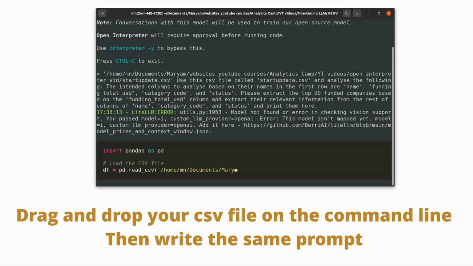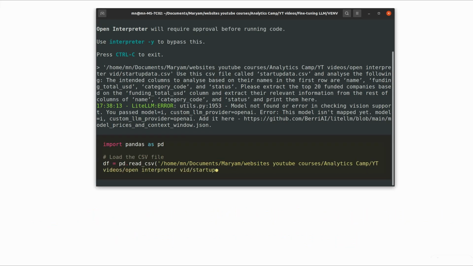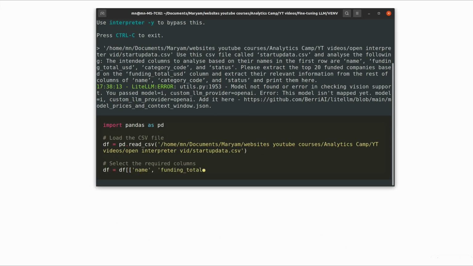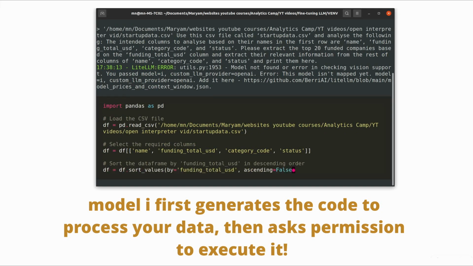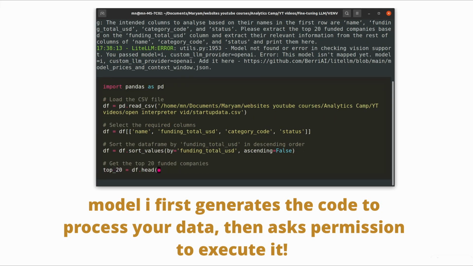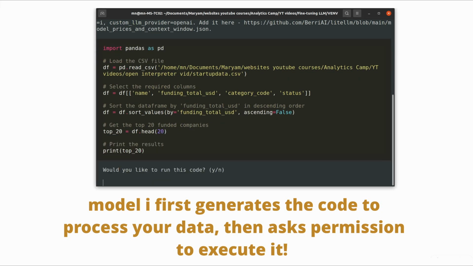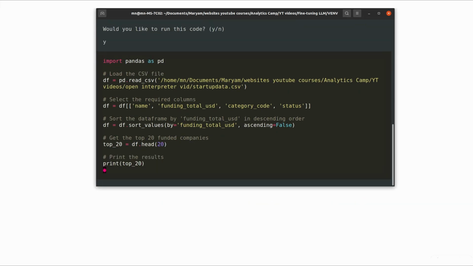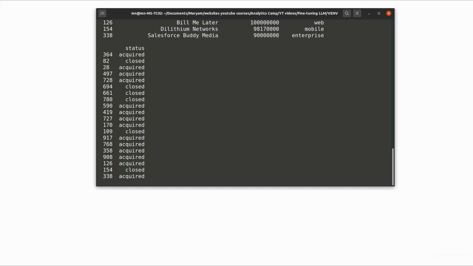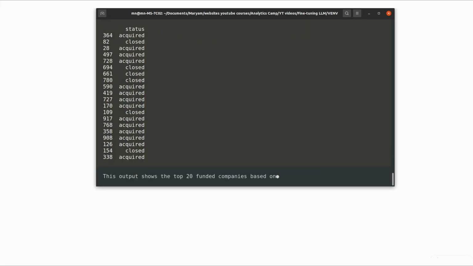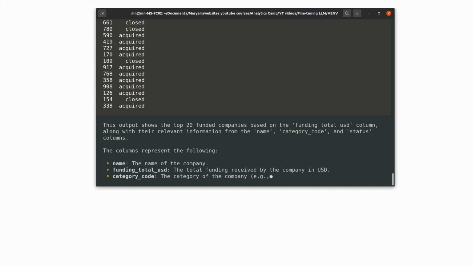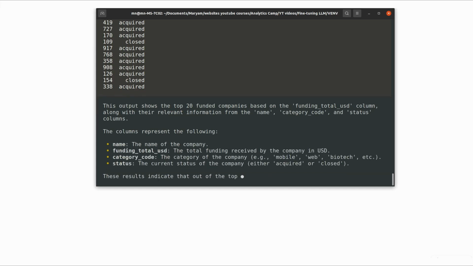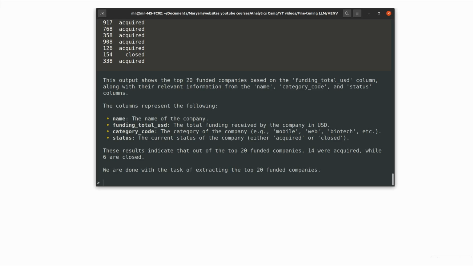The model seems to have followed my instructions pretty well so far by generating relevant code to sort the data. It also asked me if I'd like to run the code, and of course I wanted it, so it successfully ran the code and extracted the top 20 companies based on their status as either acquired or closed, as you can see here. The agent also went on to explain the process, which was a cool touch. It also showed that only 14 of those companies are acquired.